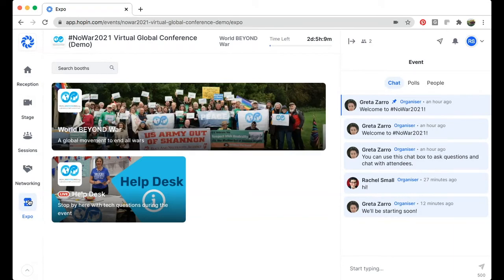During the conference itself, there will be many booths. Right now we see there are two, a World Beyond War booth and a Help Desk booth. So right now I'm going to click on the World Beyond War booth.